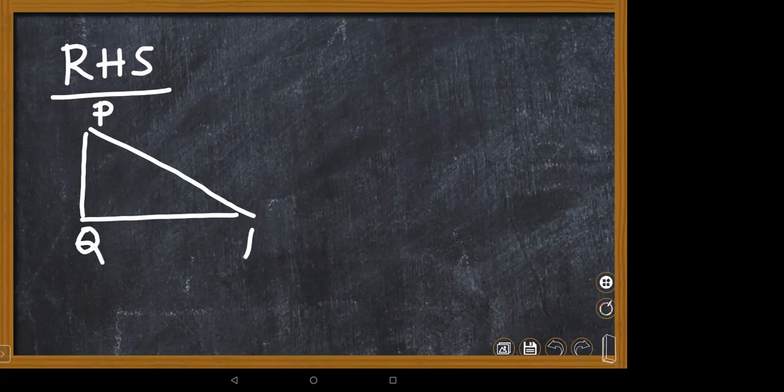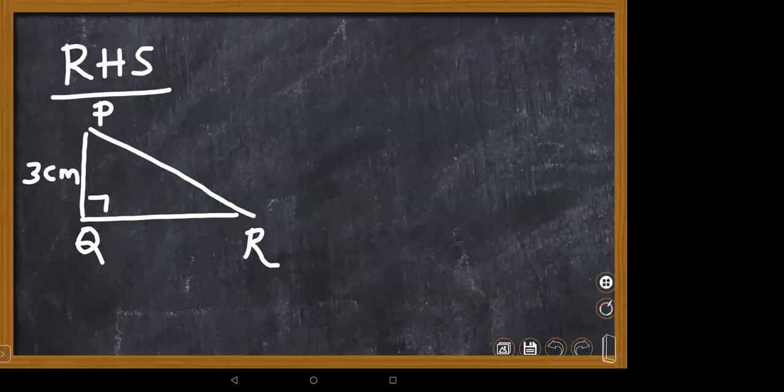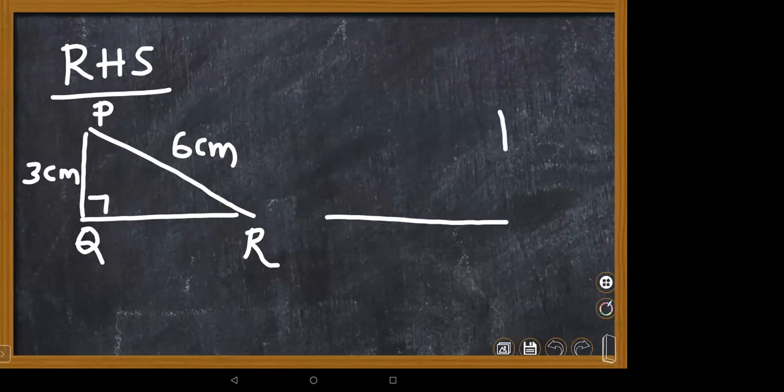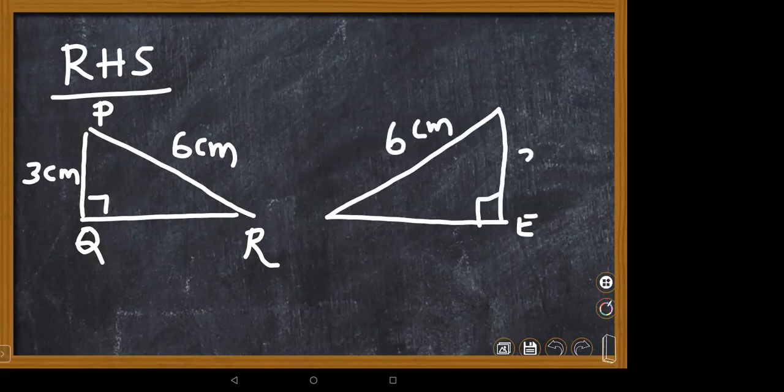You just see PQR. Here 3 centimeters is given, this is the right angle, and the hypotenuse is given as 6 centimeters. Coming to the other triangle, the right angle is given at E, the hypotenuse as 6 centimeters, and one of its legs as 3 centimeters.